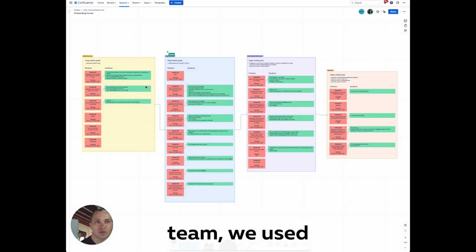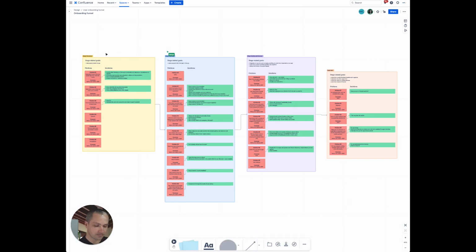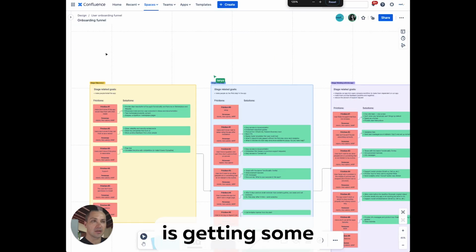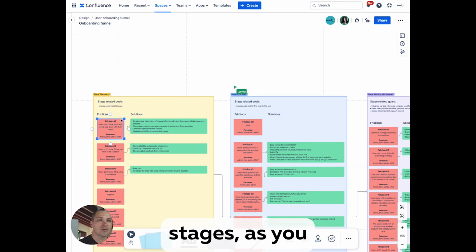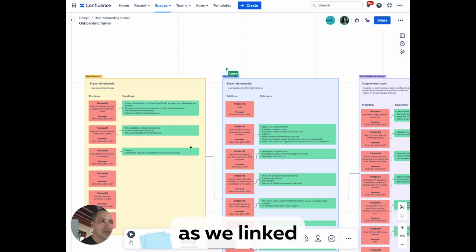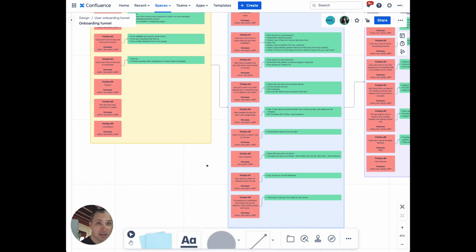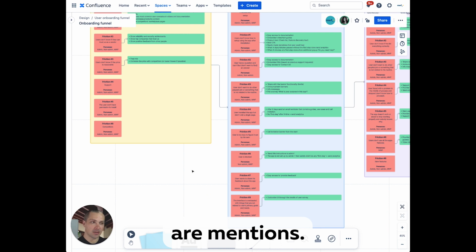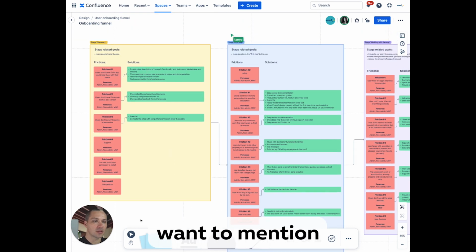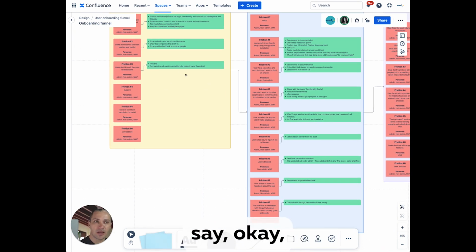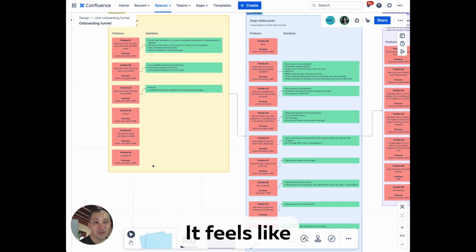So in our team, we used it for an onboarding funnel. The idea here is to create multiple stages, as you see in different notes, and we linked them and so on. Things which are clearly missing here are mentions. For example, if I want to mention someone, there is no way to say, okay, hey, you need to do this, or it's assigned to you, and so on. So it feels like unfinished.